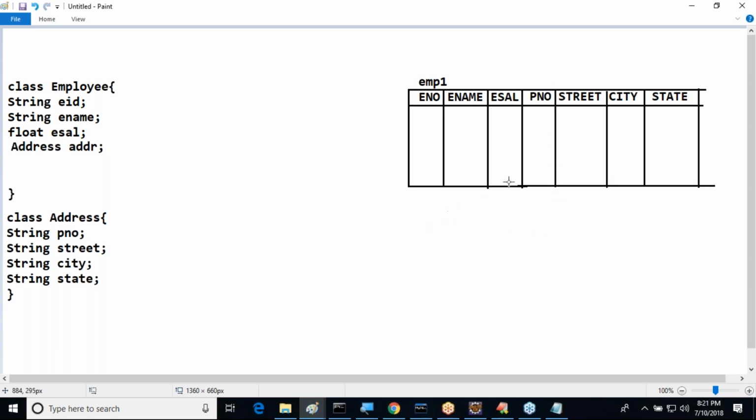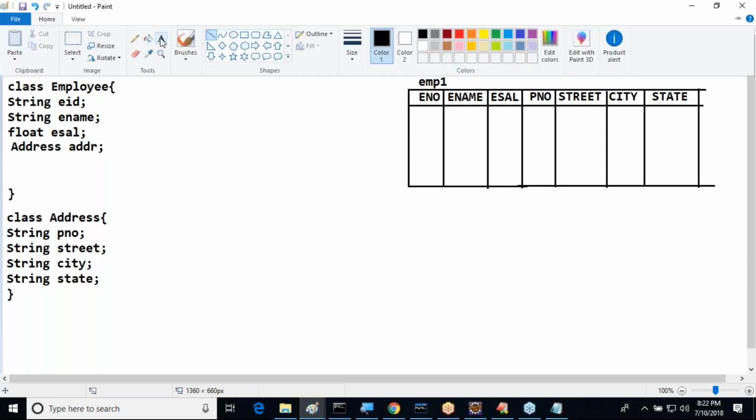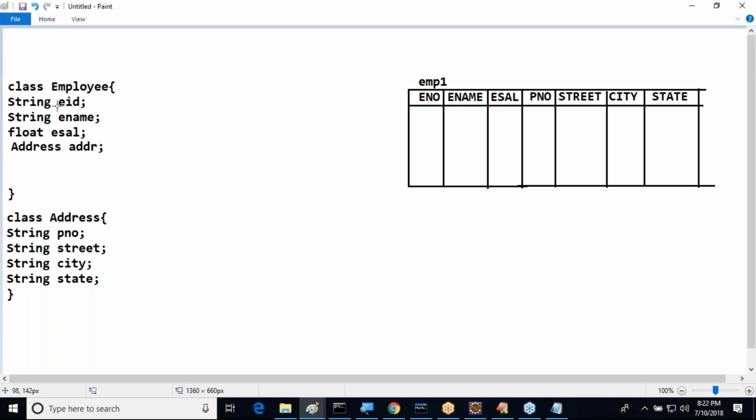Right. Here we are providing this one directly. This is one of the solutions for it. Understand it clearly now. So here what I am telling, just a simple calculation. Tell me, what exactly is the granularity of the properties in the Employee class? 1, 2, 3, 4. In the class Employee, how many members are available? 4 members are available. But in the table, how many members are available? 7 members are available. So compatibility is missing there.